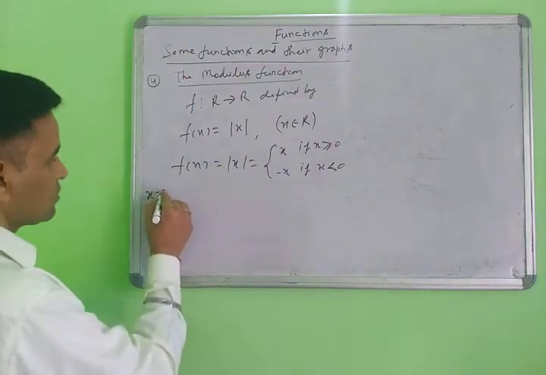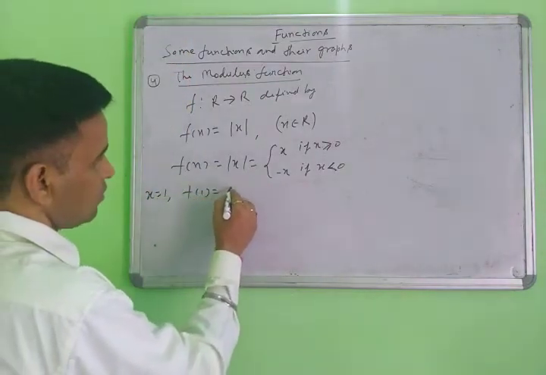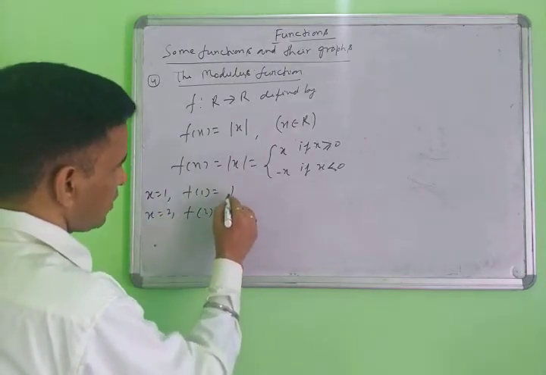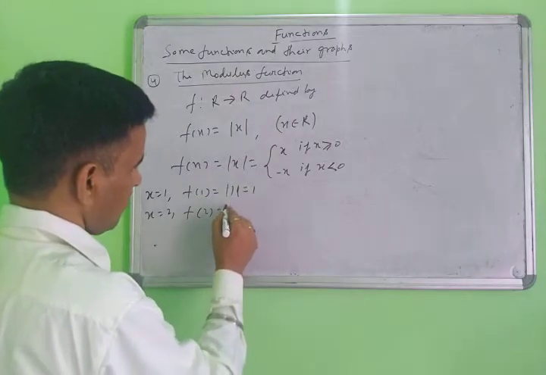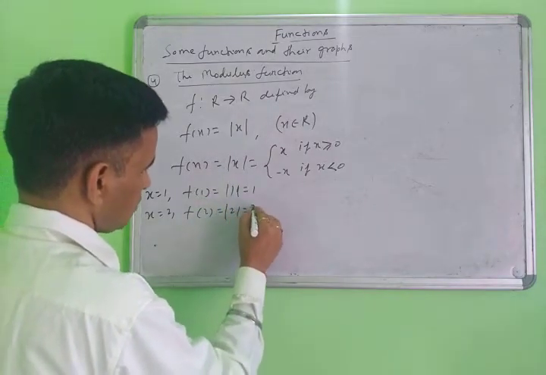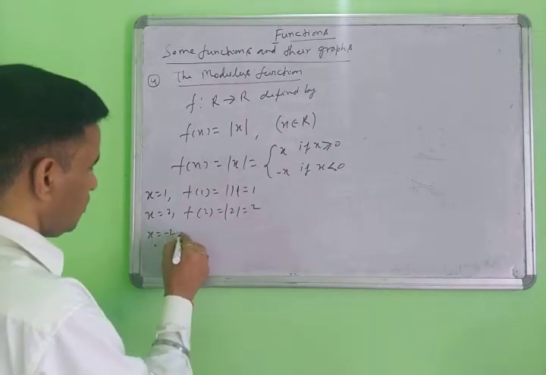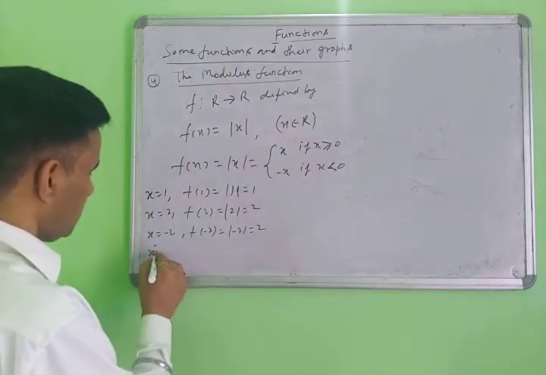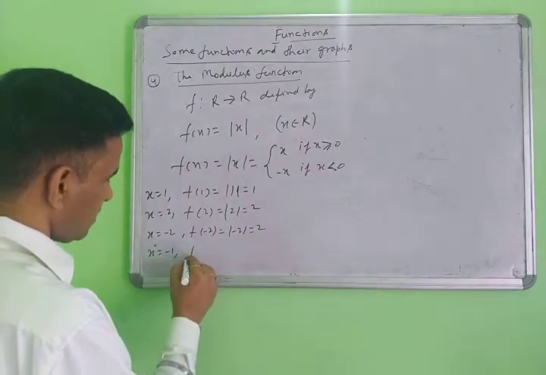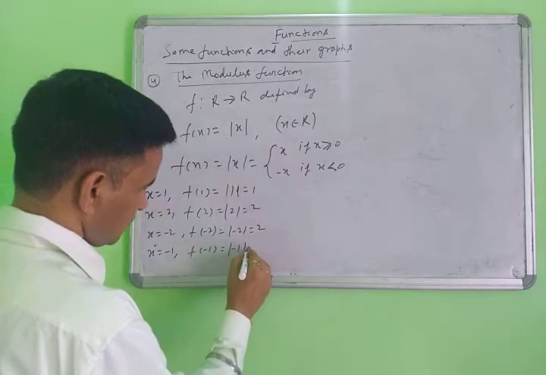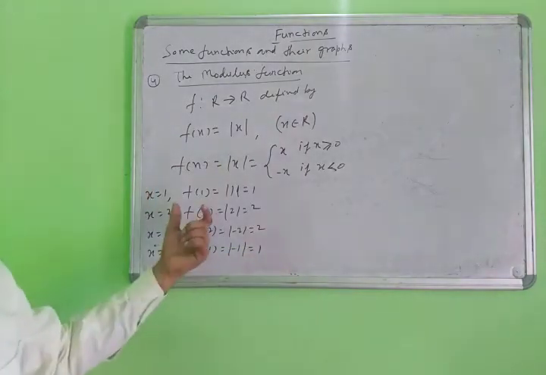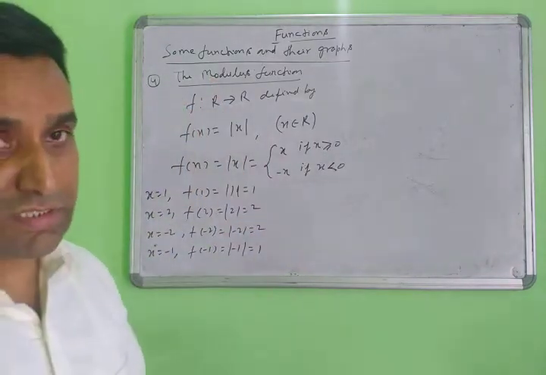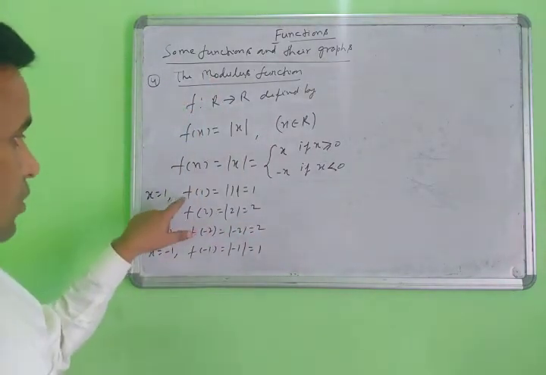Suppose you put x equal to 1, then what is the value? Suppose x equal to 2, then what is the value? Modulus of 1 equals 1. Modulus of 2 equals 2. Suppose you put minus 2, then f(-2) equals modulus of minus 2 equals 2. Suppose you put minus 1, f(-1) equals modulus of minus 1 equals 1.